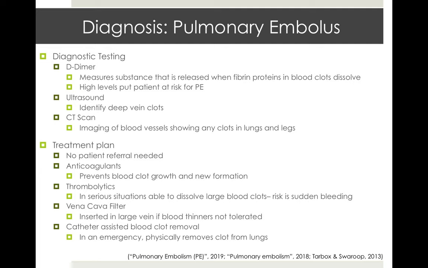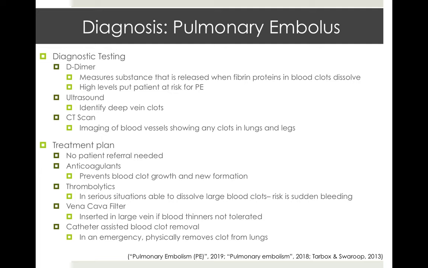Treatment plan would be that the patient at this time wouldn't need a referral anywhere special. Oftentimes, primary care physicians can coordinate care and control pulmonary embolus risk factors. They oftentimes will receive an anticoagulant, which is a medication. The most commonly used medication would be warfarin, and this prevents blood clot growth and new formation. So oftentimes a patient will have a prothrombin PT-INR drawn about once a month, more often if needed, and from there the primary care physician can determine whether or not they're in therapeutic range and adjust dosing from that point.